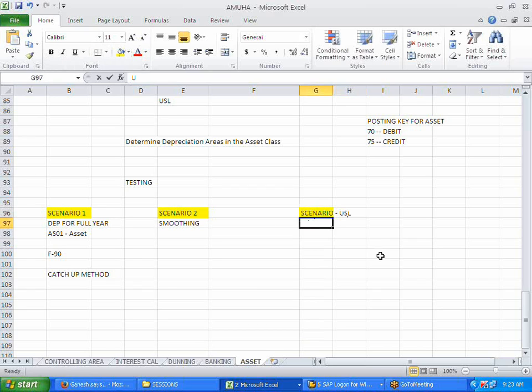Let's say value of an asset is 100,000. 20 years. So what should be the depreciation? 5,000, right? Let's see.